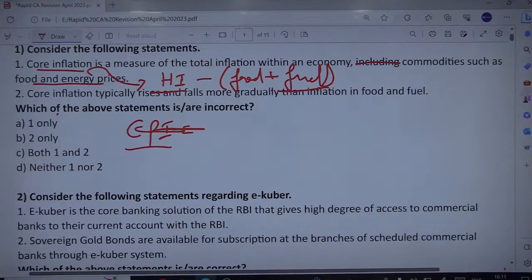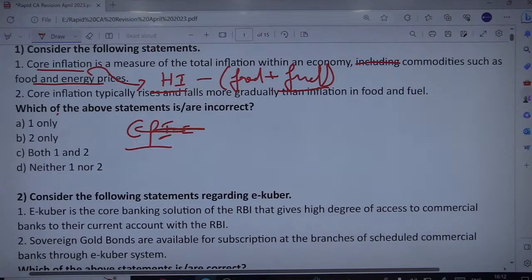Fine. So the question has asked incorrect. Since it should have been excluded, that is the reason the first statement is incorrect. It means only one is incorrect. Second is core inflation typically rises and falls more gradually than inflation in food and fuel. Yes, it's true.